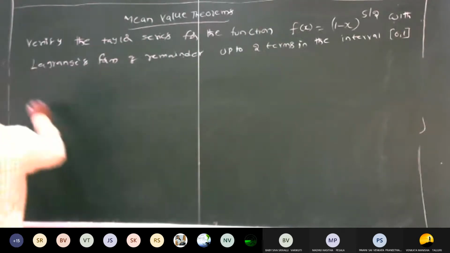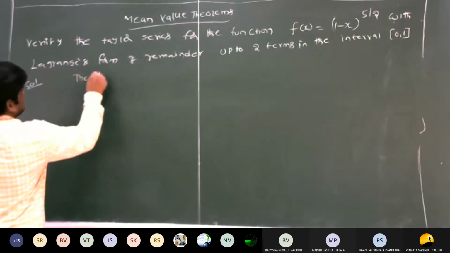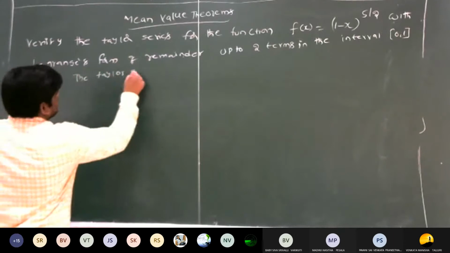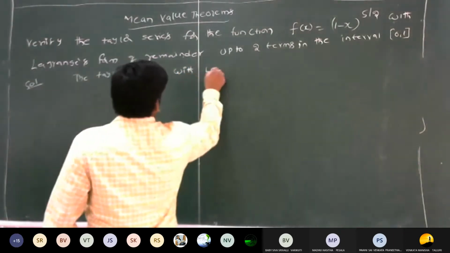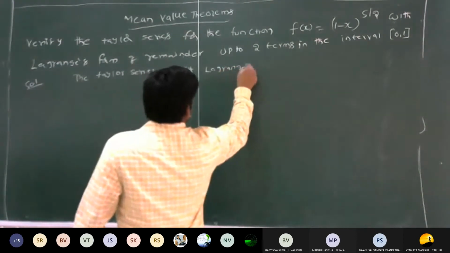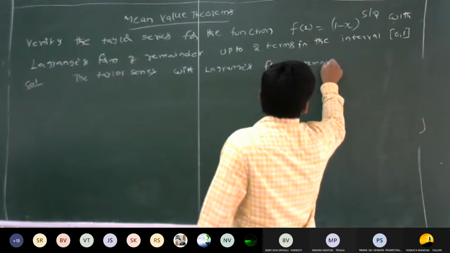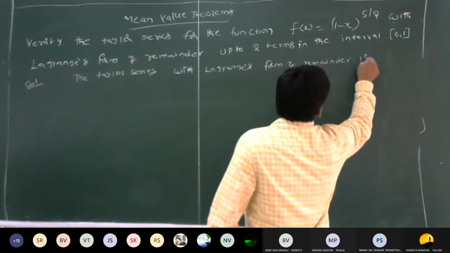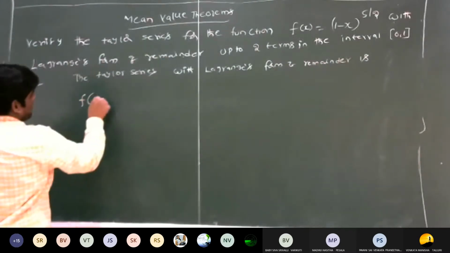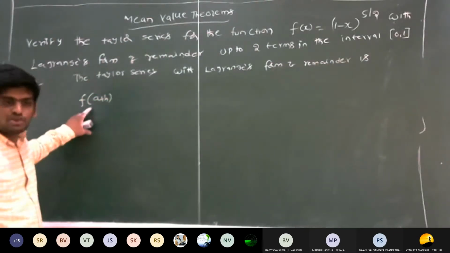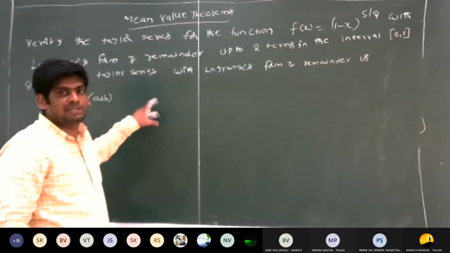So first write down the Taylor series with Lagrange's form of remainder. So it is also a very simple one. What is the form of the Taylor series with Lagrange's form of remainder? Here we have to use another form of the Taylor theorem.